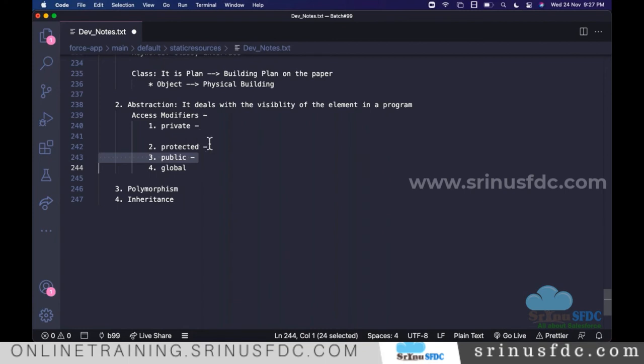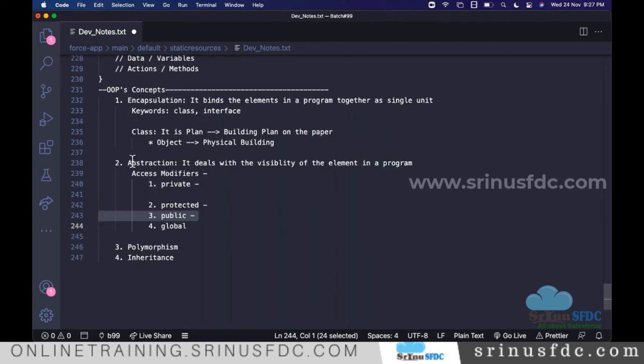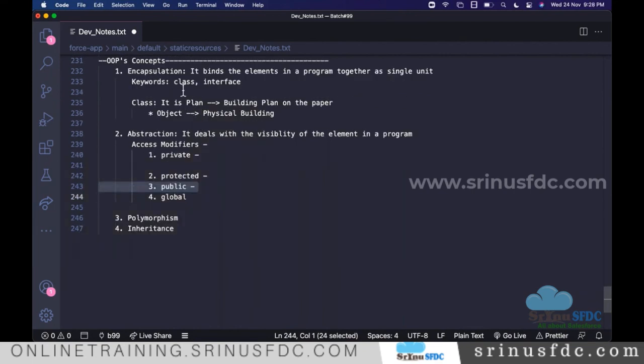So with this information, we are ready to create one of the classes. First we start with the class. Slowly, we will also see what an interface is, and what the difference between class and interface is. We will see all those things.